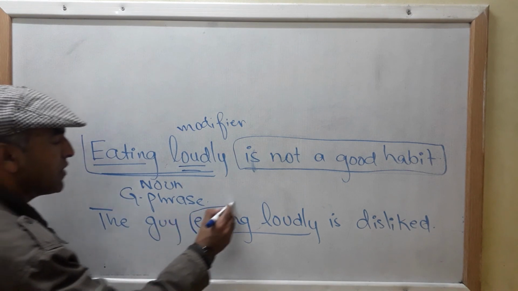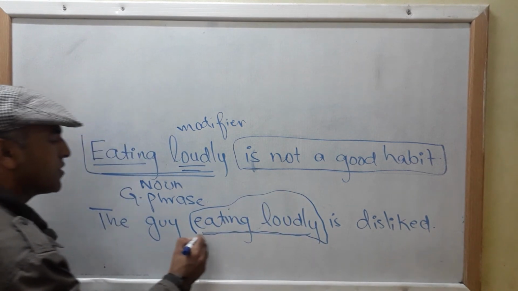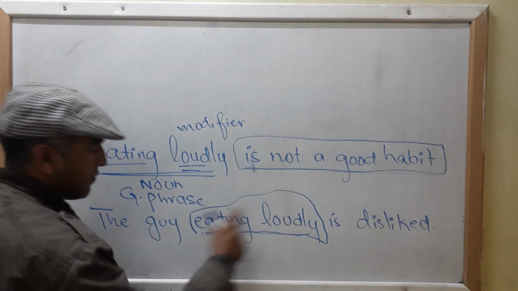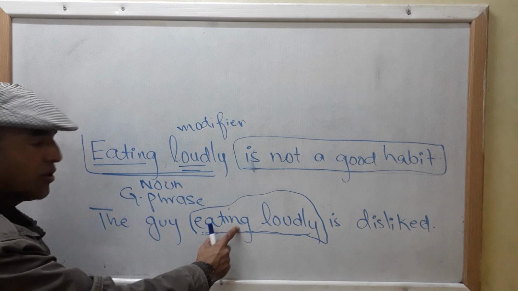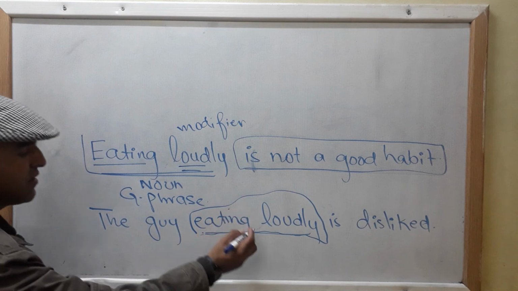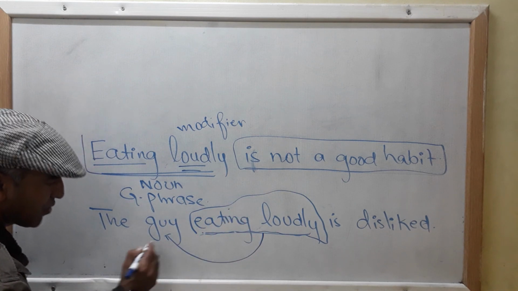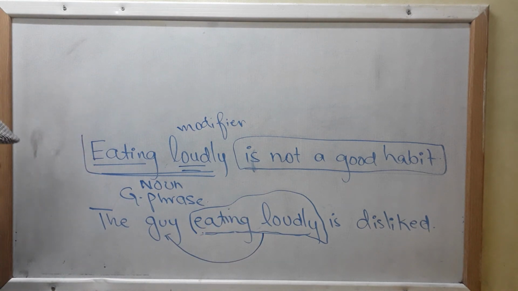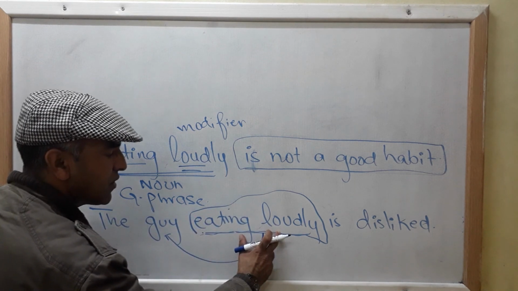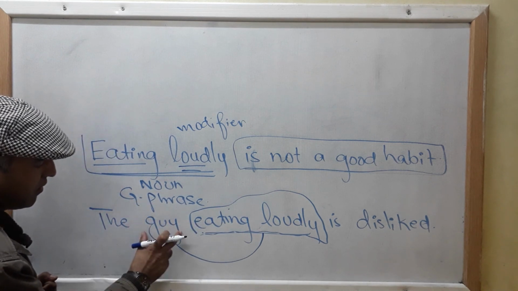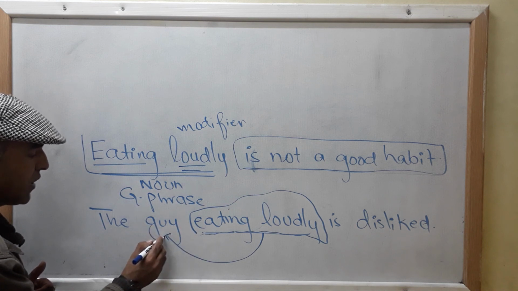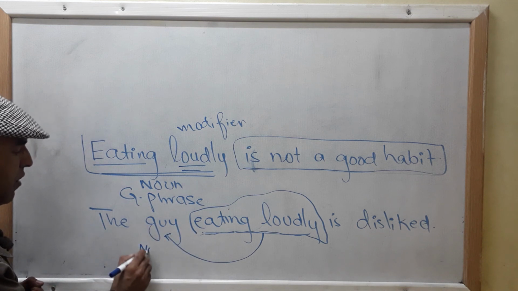Here again it is gerund plus modifier. Eating is your V1 plus ing, and loudly is a modifier. But here this phrase is telling you something about your noun, that is the guy. So the guy, which guy? Eating loudly. This phrase functions as an adjective in the sentence because it is providing additional information about your noun.